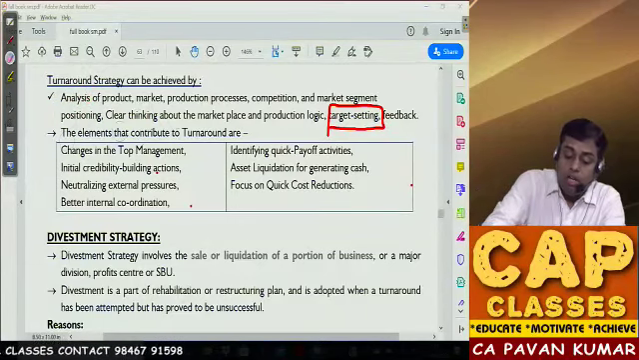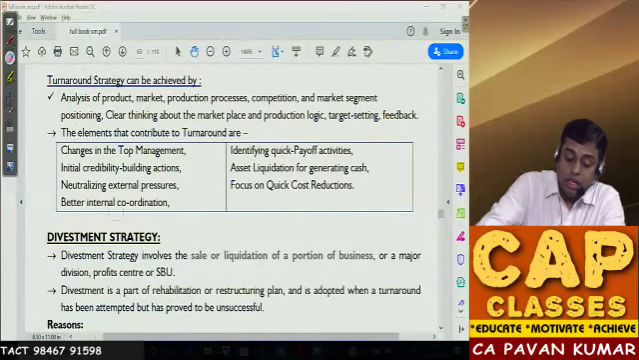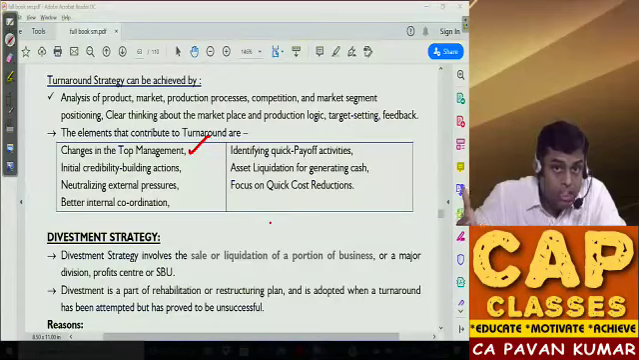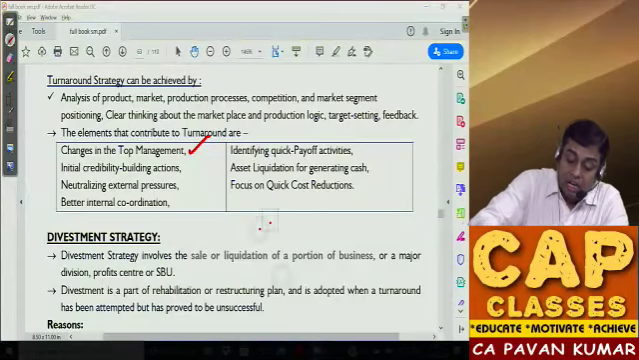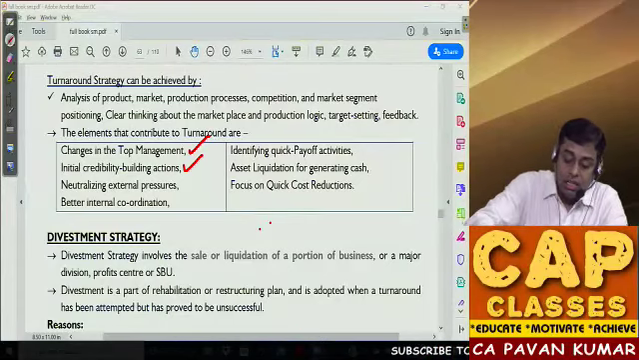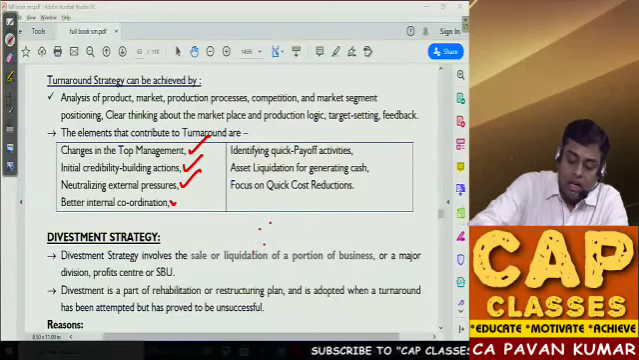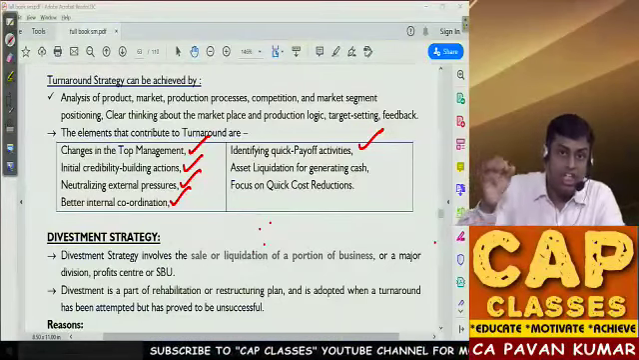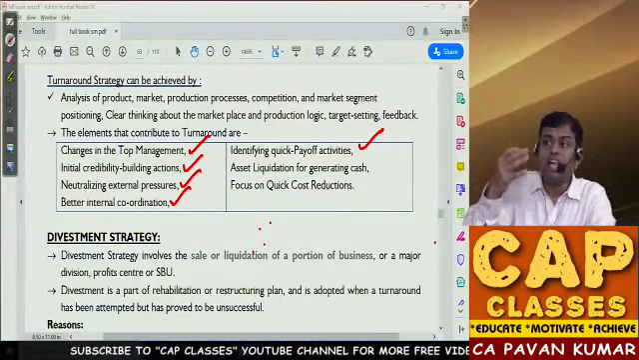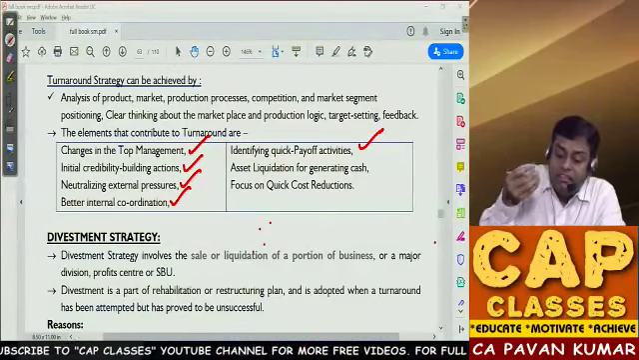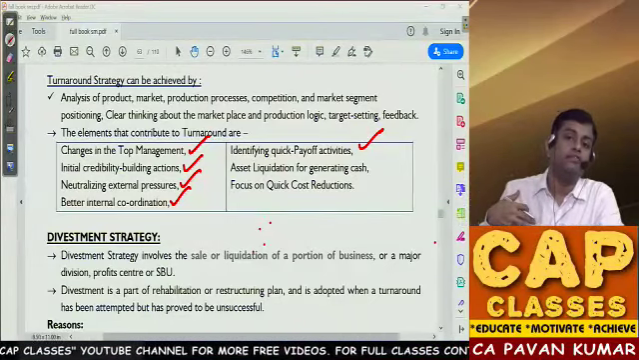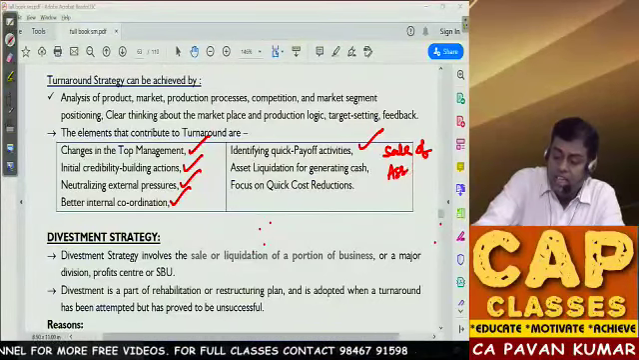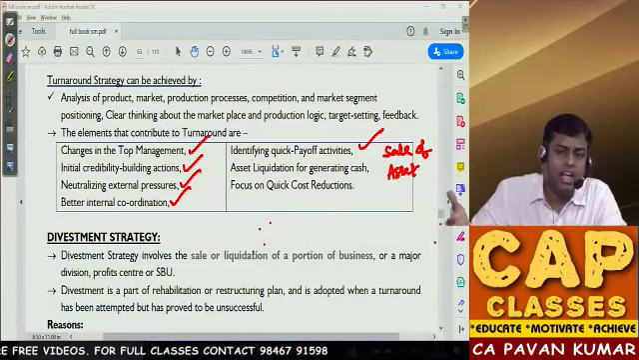So how is turnaround strategy implementation possible? You can change the top level management. Sometimes top level management will be changed, especially in a crisis. Initial credibility building actions, neutralizing outside pressures, internal coordination should be strengthened. Identifying quick payoff activities. That means, what activity will bring more cash inflows to me? That could be sale of asset also. I have one asset, I'll sell it. I'll get money, I use it as working capital.